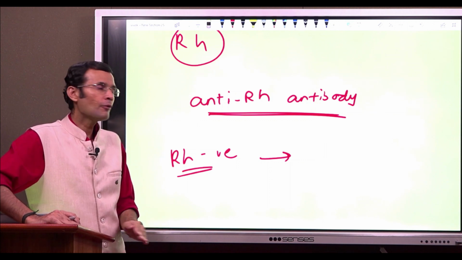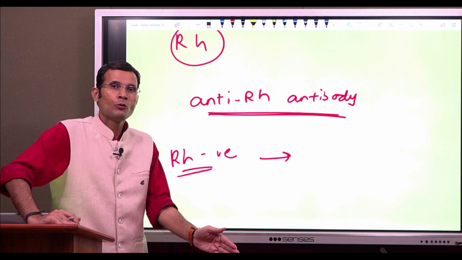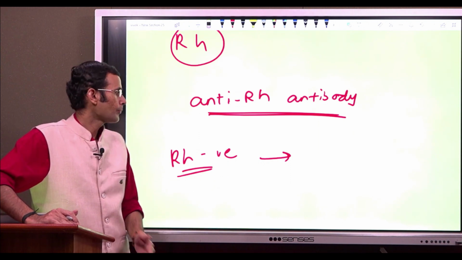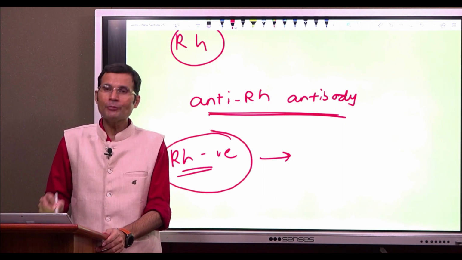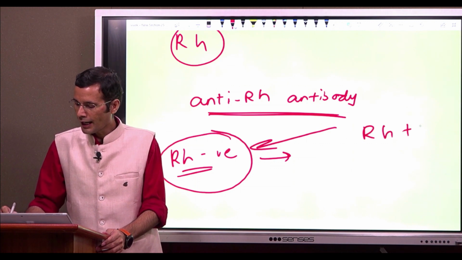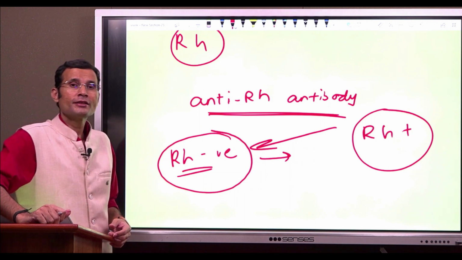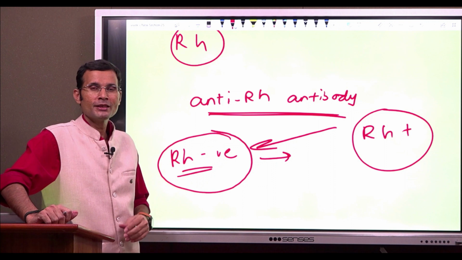Who will have anti-Rh antibodies in the plasma? Which person will have anti-Rh antibody in the plasma? The answer is very obvious. An Rh negative individual receiving Rh antigen, and we have already said that Rh antigen is present only at one place, that is on the RBC membrane.